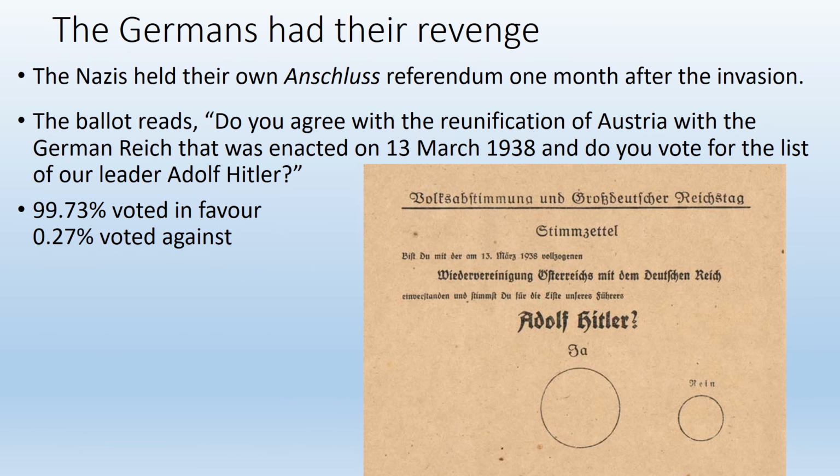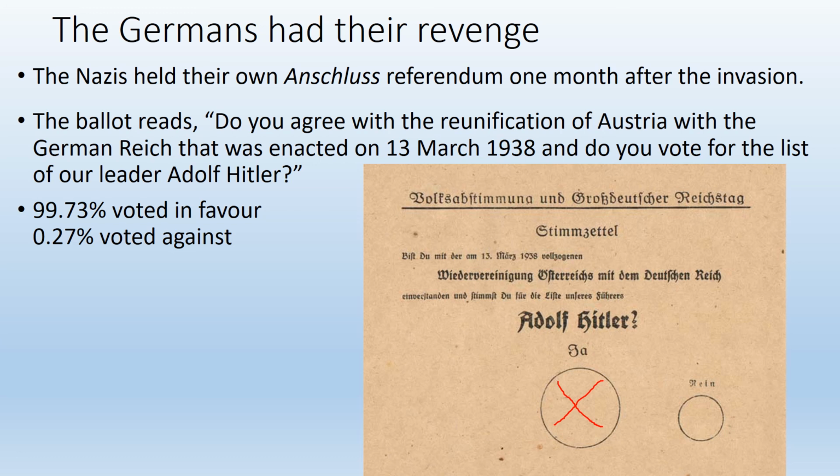Now, the Germans had their own referendum, which was a little bit of revenge, if you want to say it. The Nazis held their own Anschluss referendum 1 month after they invaded. So this was held on the 10th of April, 1938. And here's a screenshot of a ballot from that referendum. You would simply vote by putting a cross in the circle that you agreed with. It's in German, of course, but it says, do you agree with the reunification of Austria with the German Reich that was enacted on the 13th of March, 1938? And do you vote to list Adolf Hitler as our leader?